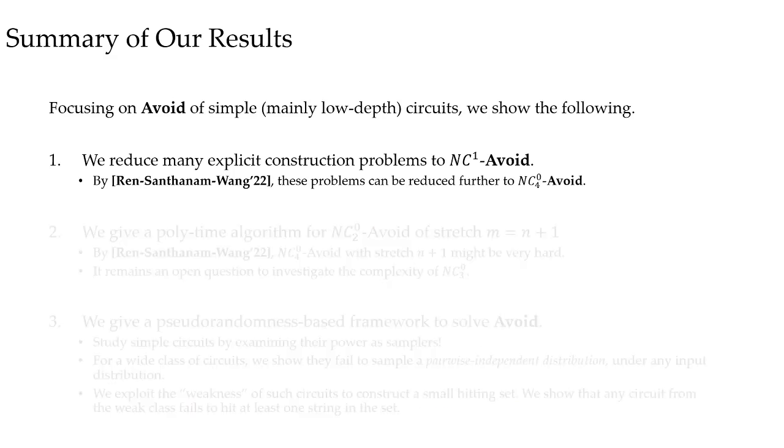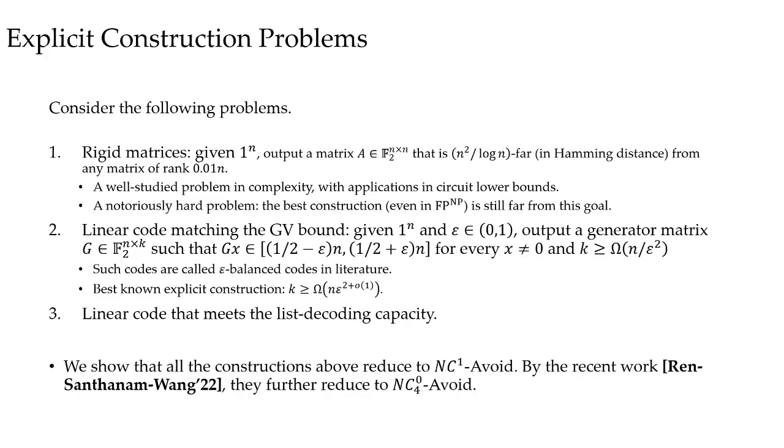Let's talk about our first results. In our first set of results, we reduce several representative explicit construction problems to NC1 avoid. In particular, we consider the following three problems.